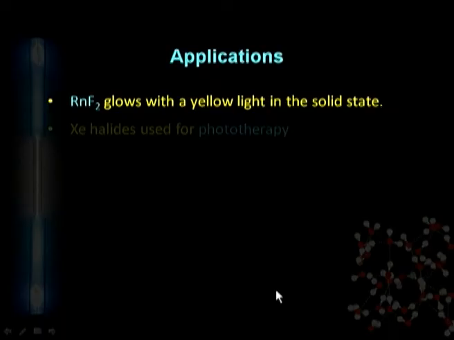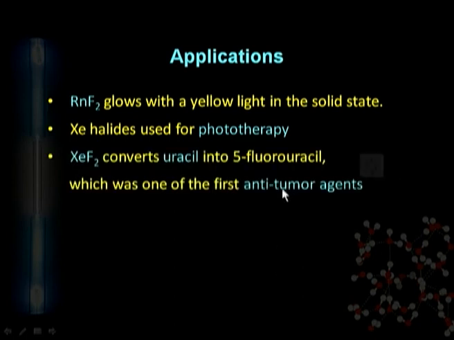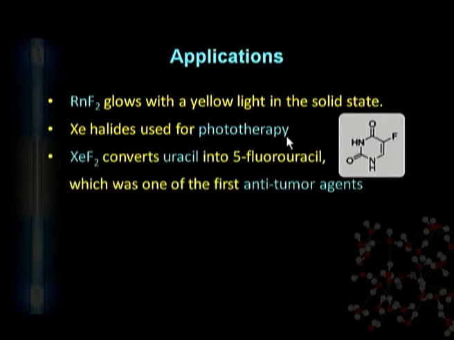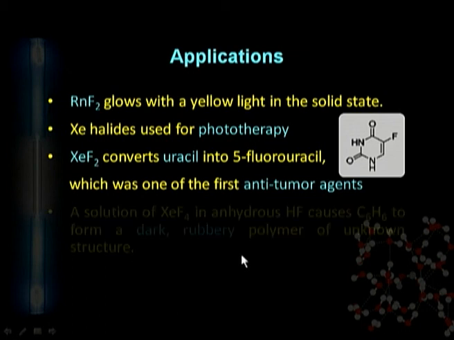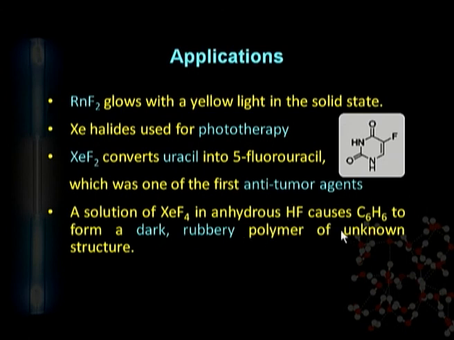Simply, we can mention another application, like in phototherapy: we can use the compound xenon difluoride for fluorinating uracil to give 5-fluorouracil. It is the first anti-tumor agent which can be prepared with the help of compounds of xenon. The rubber-like structure of a polymer is also formed with the help of xenon.